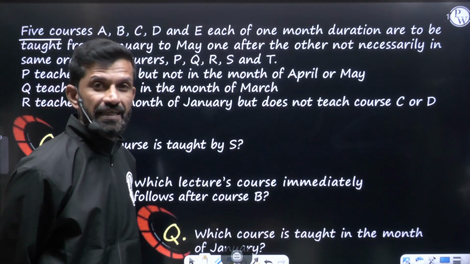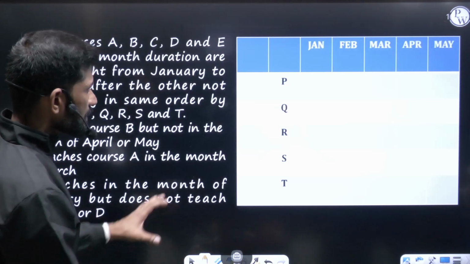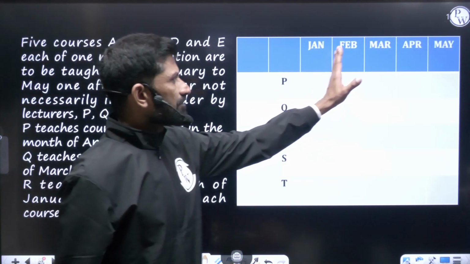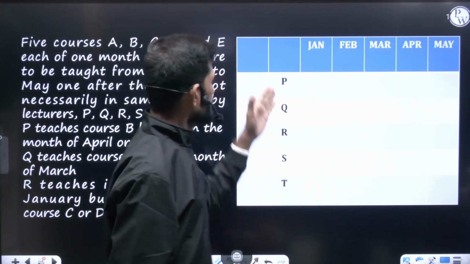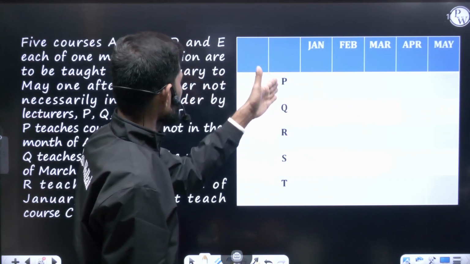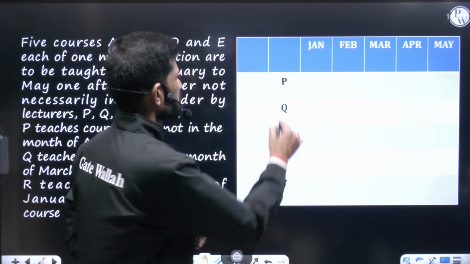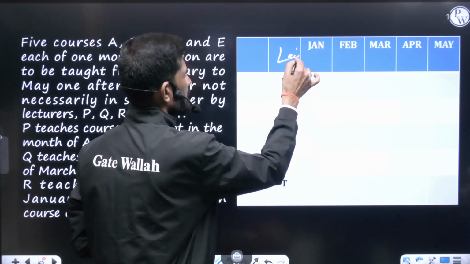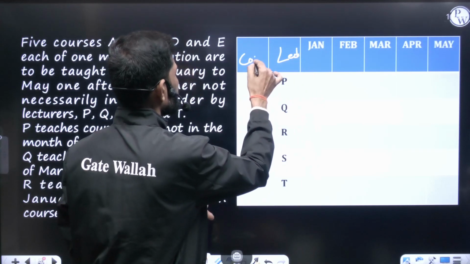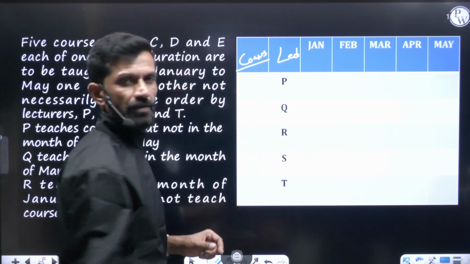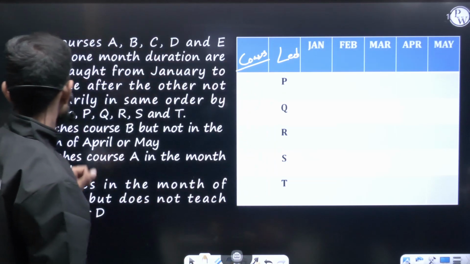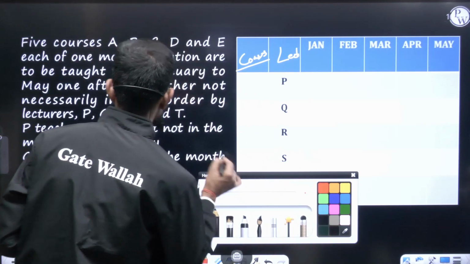First we have to arrange this data. So let us arrange this data. You can see over here, I have written January, February, March, April up till May. Here it is not the courses, it is actually the lecturers' names. This is the lecturers' names, and here I have left a blank where I'll write the course. What are the courses they are taking? So let us go one by one through the data they have given.